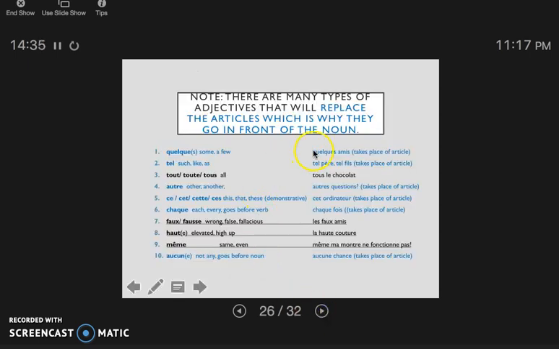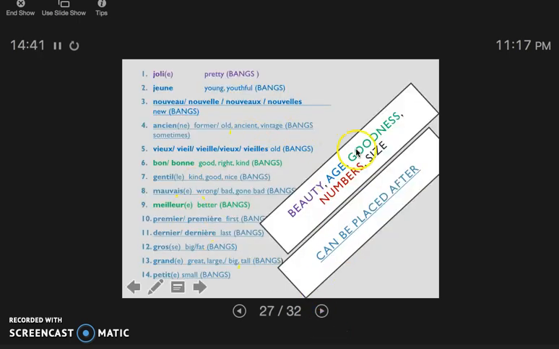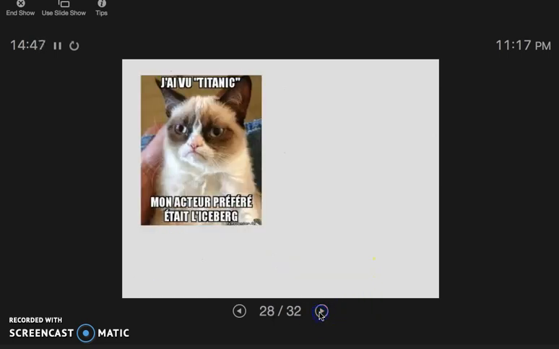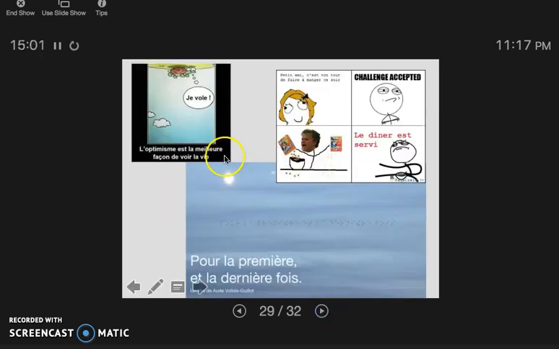So remember, there are some adjectives that will replace completely the article and some that just go before the noun, not replacing the article. And some good ways to recall this information are funny images. Knowing que mon acteur préféré, préféré being the adjective, is after the noun, that might help. And I, of course, try to memorize things that use the BANGS, because that way I'll be like, okay, how was that said? Oh yeah, la meilleure façon. Optimism is the best way to see life. C'est mignon, non?